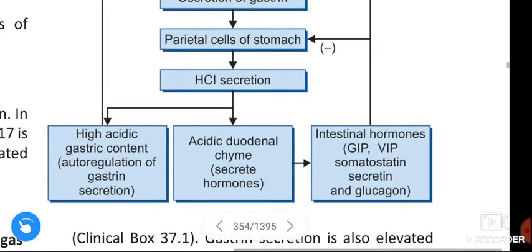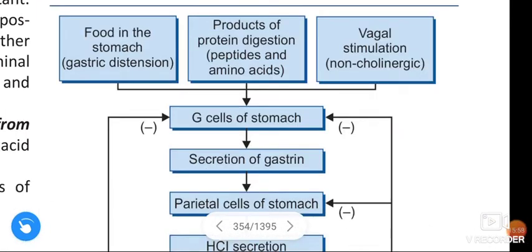Okay guys, this is about the gastrin. In next video we are going to learn about another gastrointestinal hormone of gastric family, that is cholecystokinin.